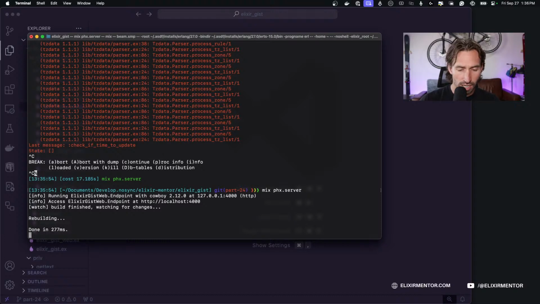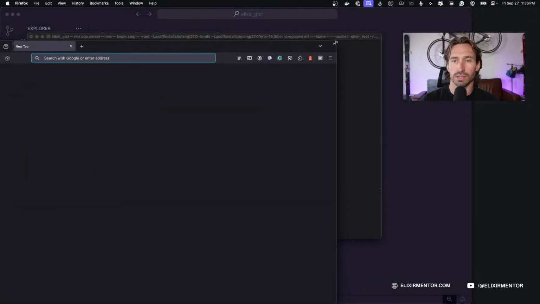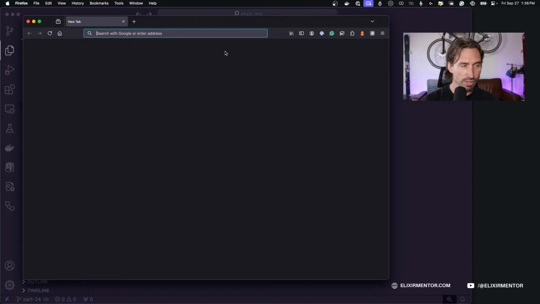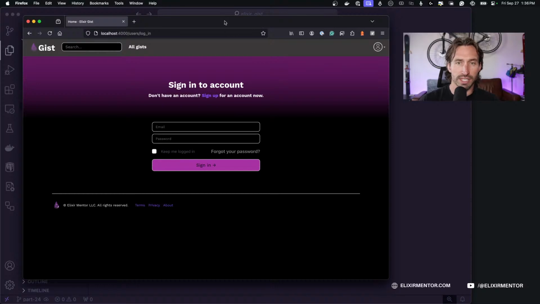Okay. I need to open up a browser window. I'm going to make this, damn hot corners. All right, now we're just going to pull up our localhost:4000. And here is our Gist clone.